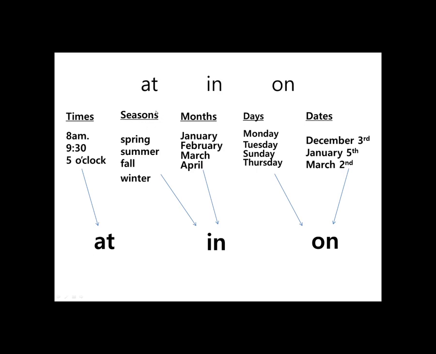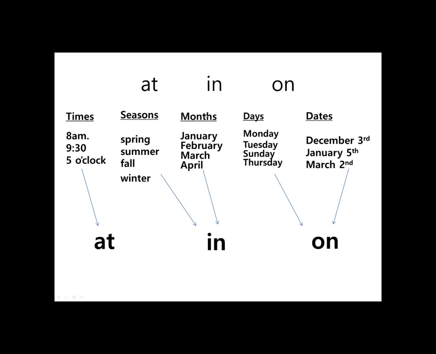Okay, for seasons, spring, summer, fall, winter, we use the preposition in. So it's warm in the spring, it's hot in the summer, it's cool in the fall, it's cold in winter. For seasons, we use in.